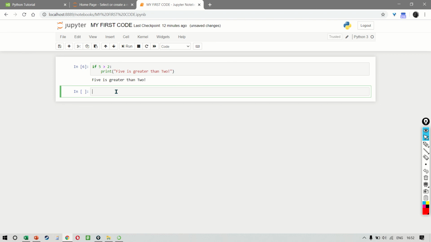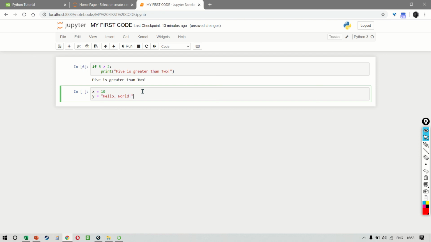Let's also look at a simple variable declaration. So if I write x is equal to 10, and we also write that y is equal to hello world, you would notice very clearly that we are declaring x as a number and we're declaring y as a string. Now Python does not have a command for declaring a variable. So this is just how you declare variables in Python.